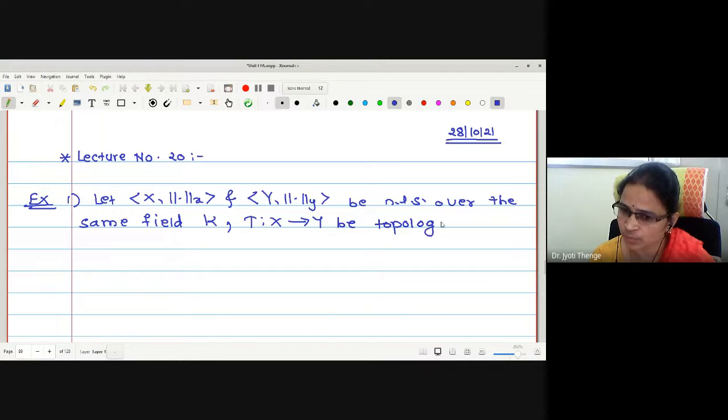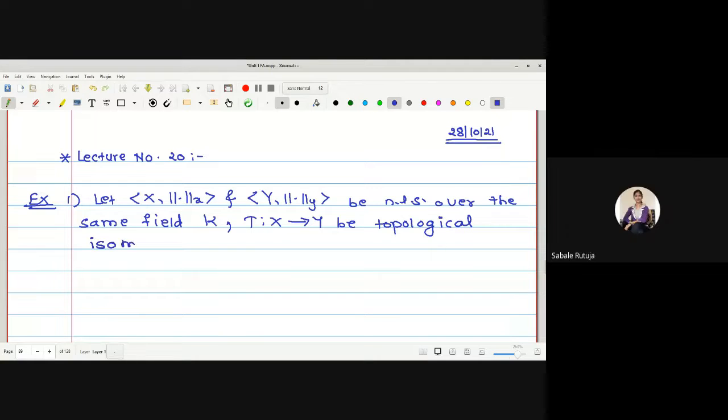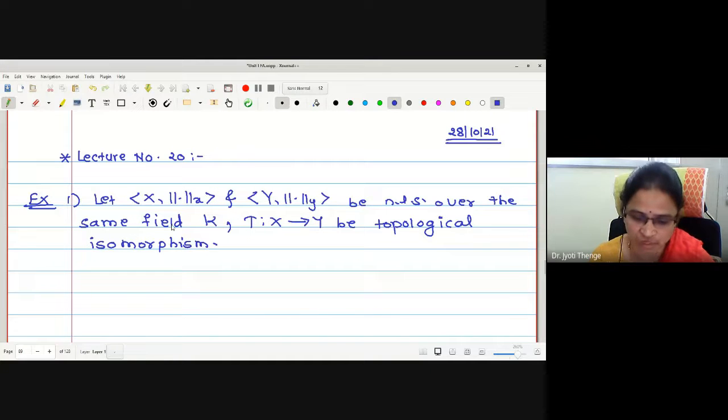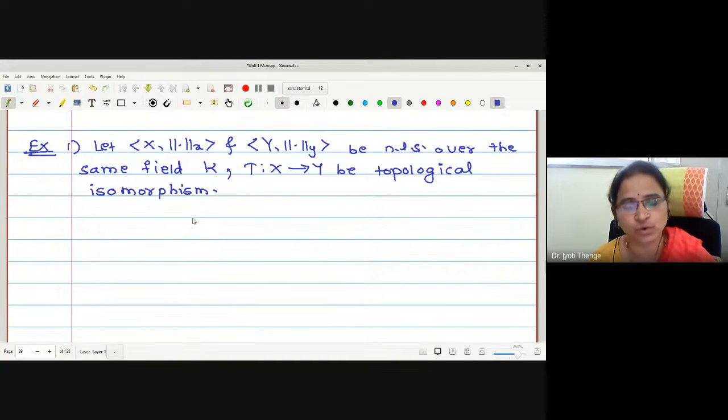What is the meaning of topological isomorphism? When T is linear and T and T inverse are continuous, they generate the same topology. Whatever you told me are the conditions.